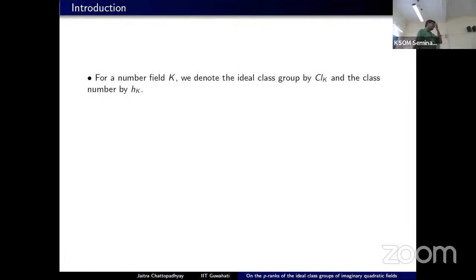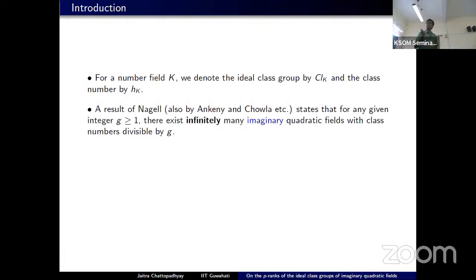So in view of Gauss's class number 1 conjecture for real quadratic fields, which says that there are infinitely many real quadratic fields with class number equal to 1, which is still unresolved to date, we ask a somewhat weaker question about the divisibility of class number. Almost 100 years ago, Nagell proved that there are infinitely many imaginary quadratic fields whose class number is divisible by a given integer g.